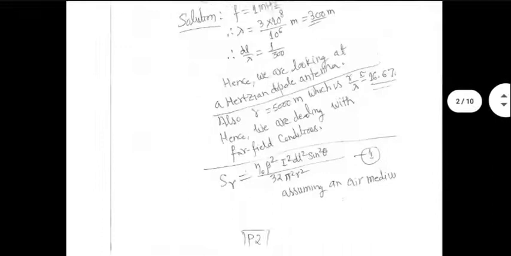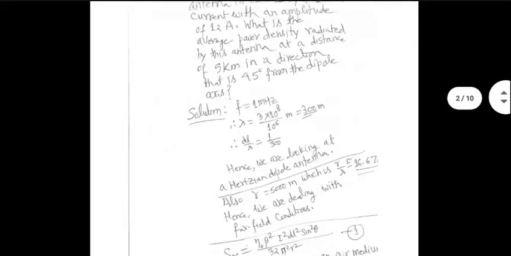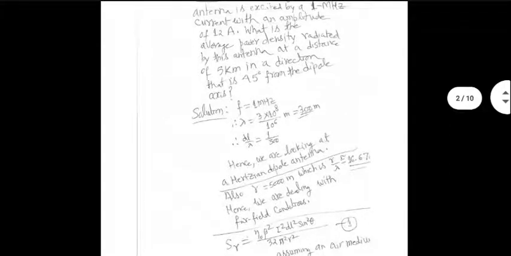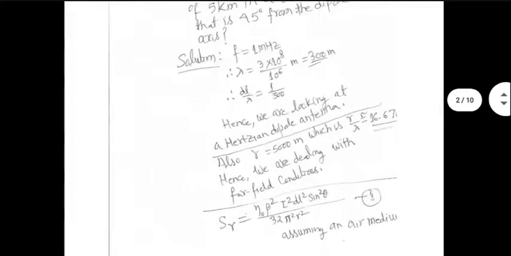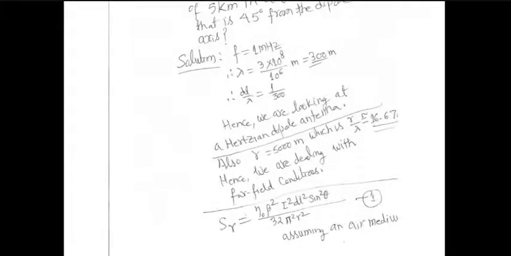If by mistake you were using near field formulas for E and H field, you would see that the 1 upon R square and 1 upon R cube terms have hardly any contribution to the result. Anyway, that is immaterial in this case because they want only SR, for which the formula is the same, whether it's the near field case or the far field case. All these questions are important before you actually start calculating. Some sort of thinking is required before picking the correct equation. So now we have decided that this is the right equation to use.